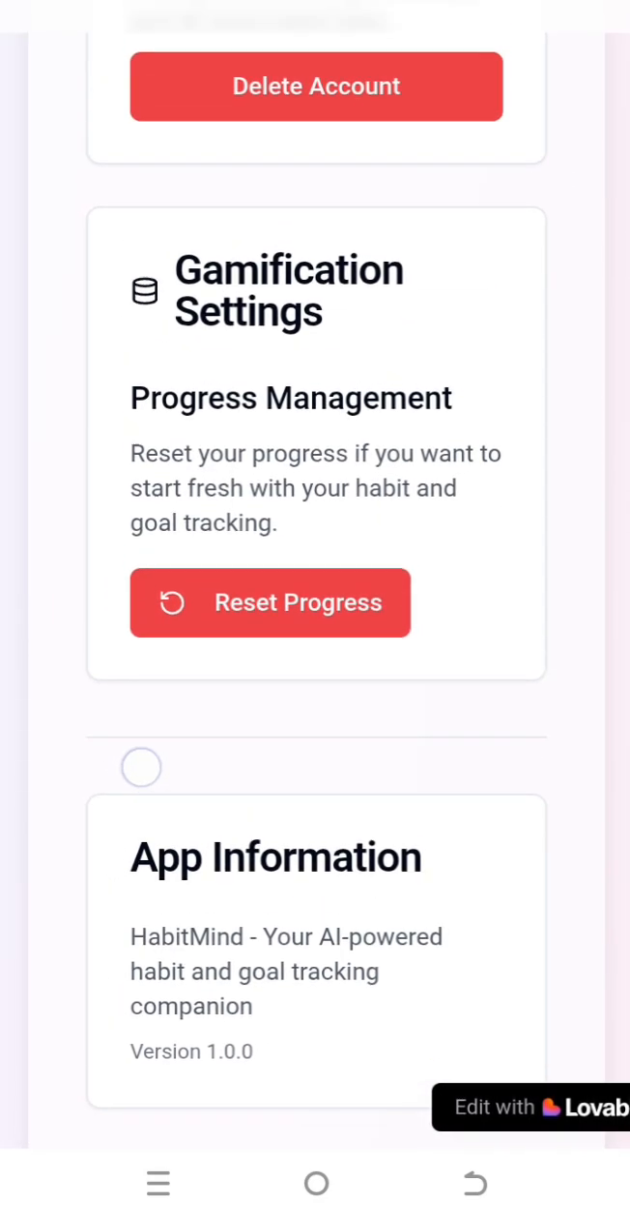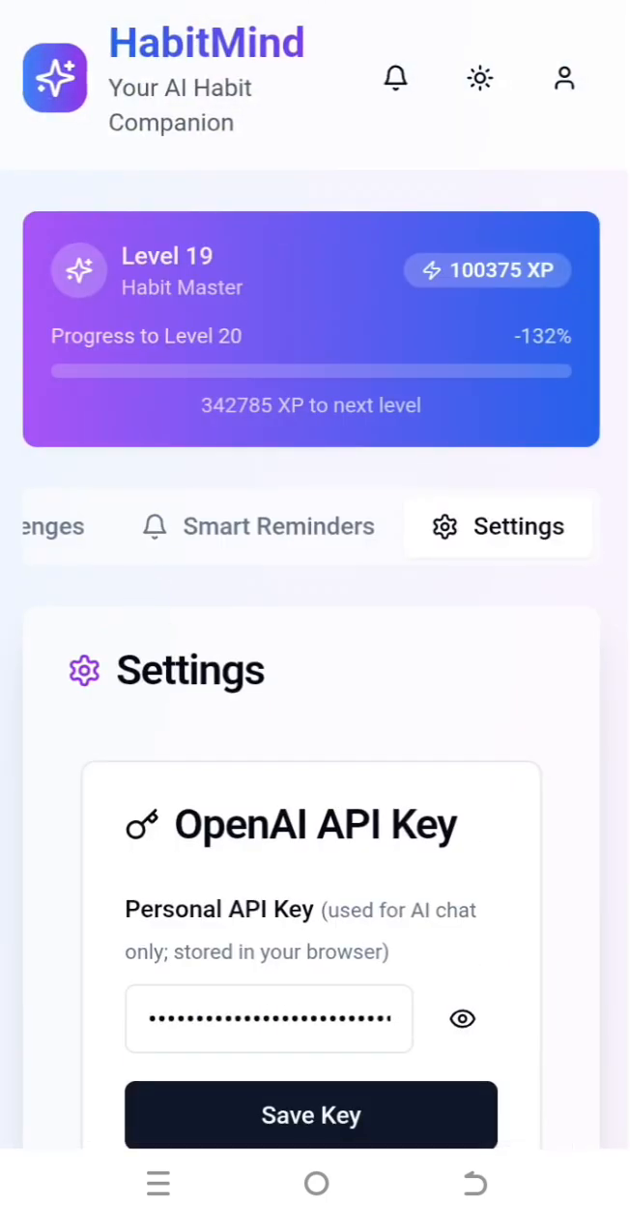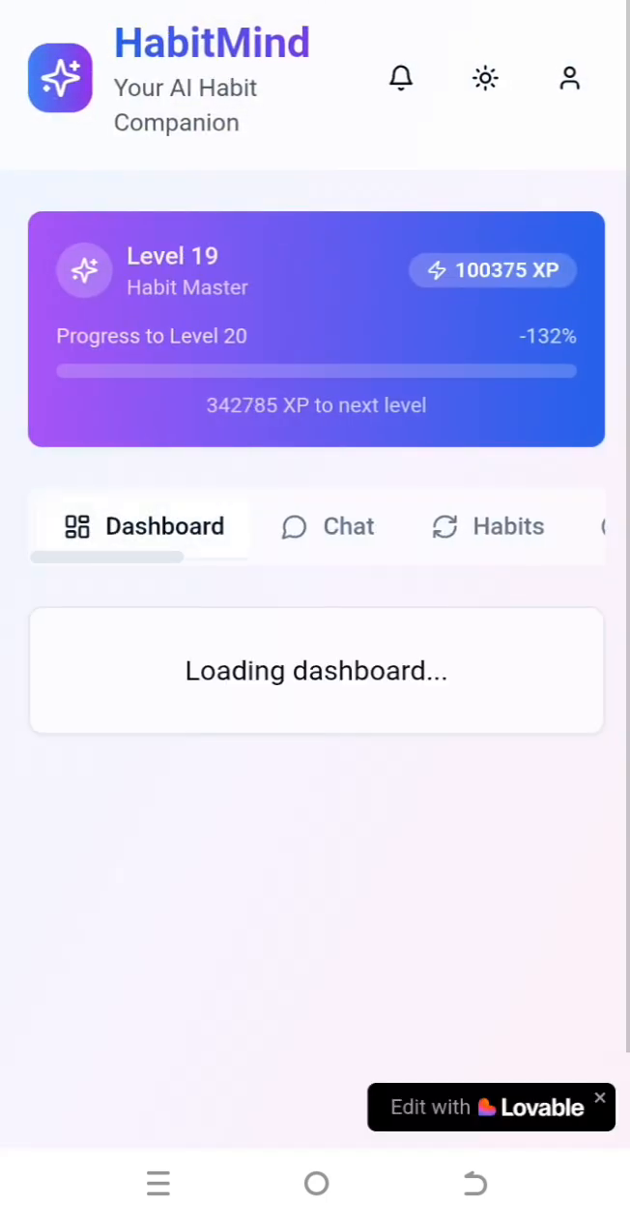Okay. So that's the overview of this application.